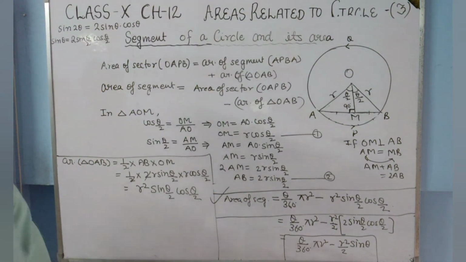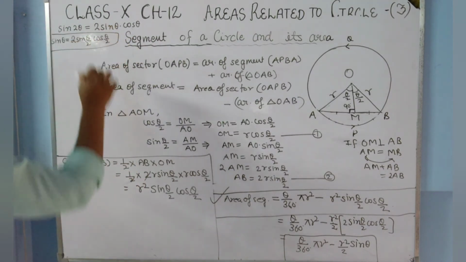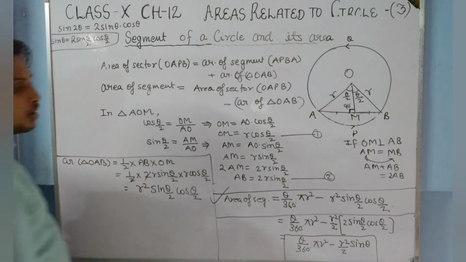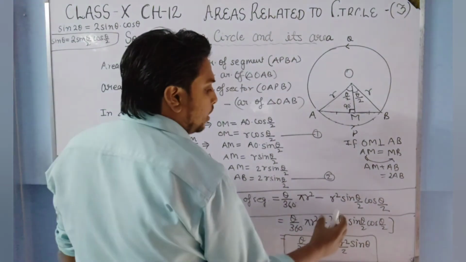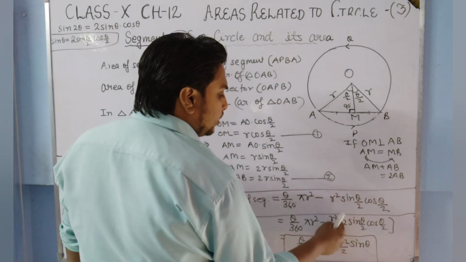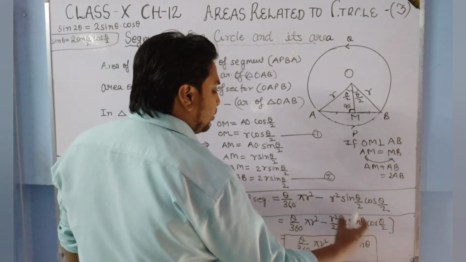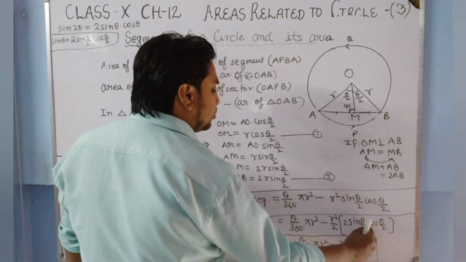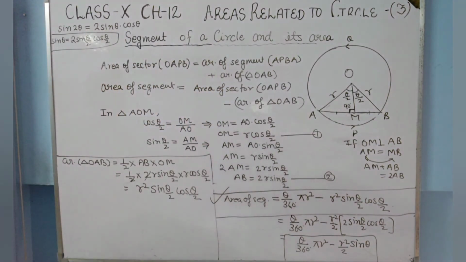Then I have told you that there is a formula in trigonometry that sine theta is equal to 2 sine theta by 2 cos theta by 2. To make the formula short, what I have done is multiplied it by 2 by 2. This 2 and 2 will be cancelled out, and the above step will come. But by doing this arrangement, here it is 2 sine theta by 2 cos theta by 2, so it can be written as only sine theta. So this is the formula of area of segment.